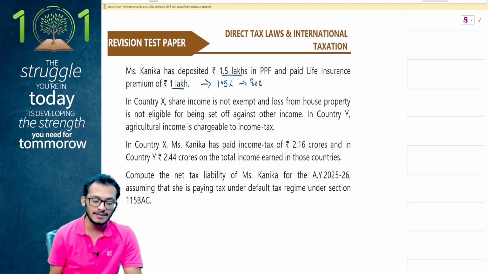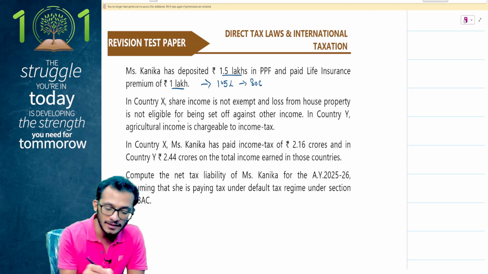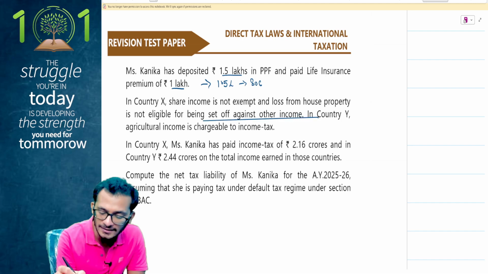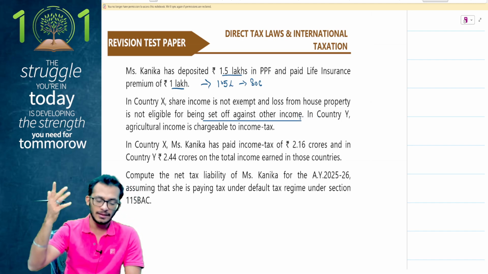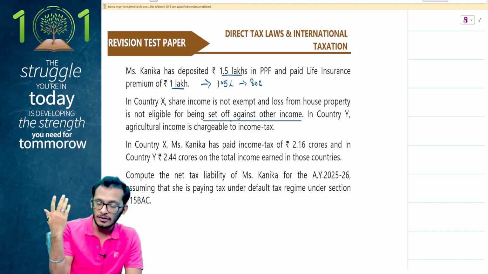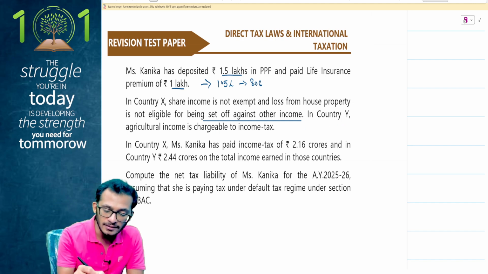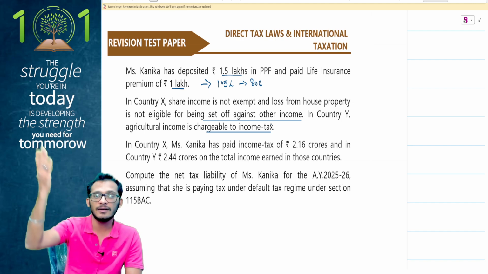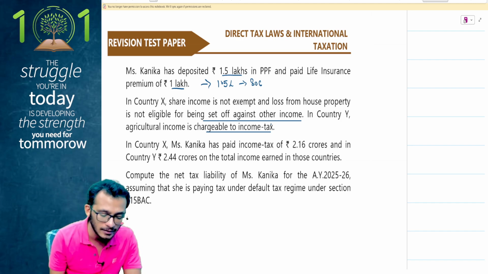Next, in country X, share of income is not exempt and loss from house property is not eligible for being set off against the other incomes. So share of income is not being exempt. The set off of losses is not being granted. Country Y, agricultural income is chargeable to tax. So it is taxable there also. It is taxable here also. This is a double taxed income.